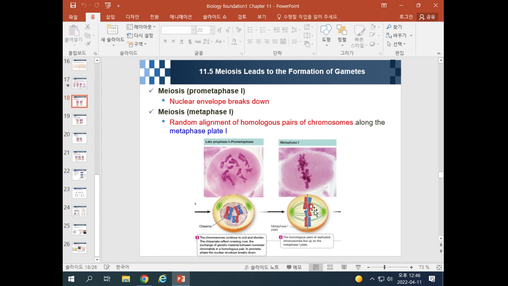They are random. Each homologous pair is located along the metaphase plate like this, next to each other, next to each other. This is not lined up single file; they are side by side like this.